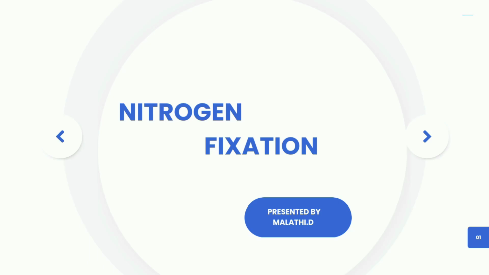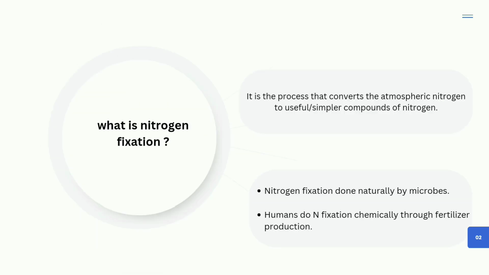Hello everyone. Today we are going to discuss nitrogen fixation and its mechanism, and how nitrogen is fixed by microorganisms or in a physical way. Okay, so first we have to understand what nitrogen fixation is. Nitrogen fixation is a process that converts atmospheric nitrogen into simpler compounds of nitrogen which can be utilized by plants for their reproduction and growth.